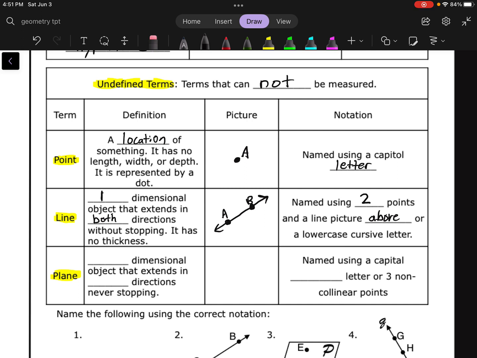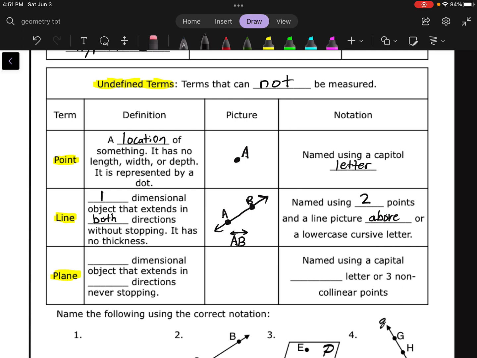And I need to put those capital letters next to the dots to represent the names of those points. And so this would be called line AB. And to name it, put those little arrows above it. Now I could have called it line BA as well. You can switch those around. It doesn't matter with a line.